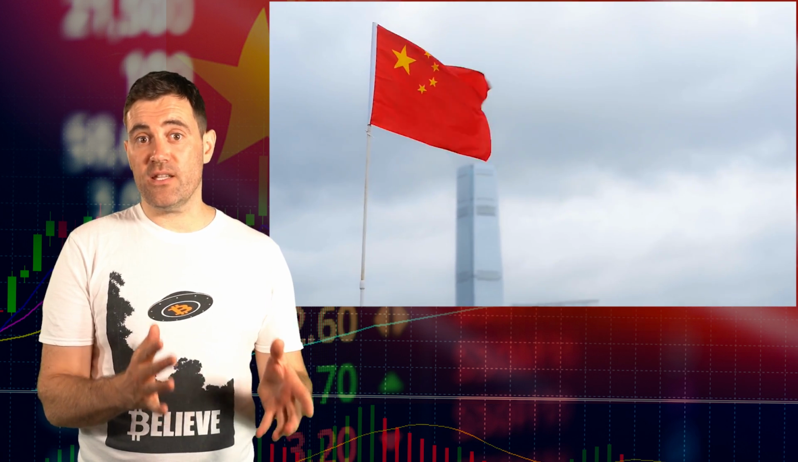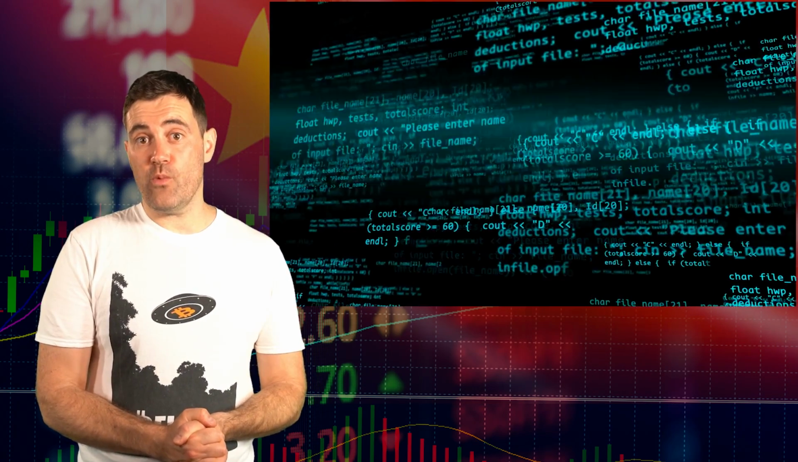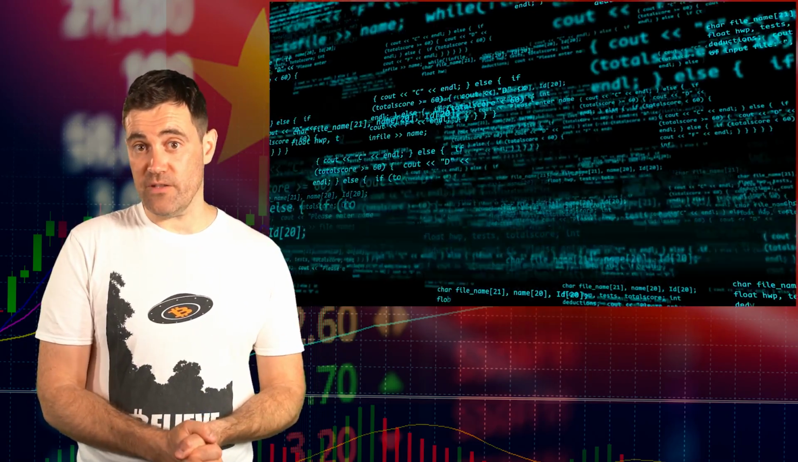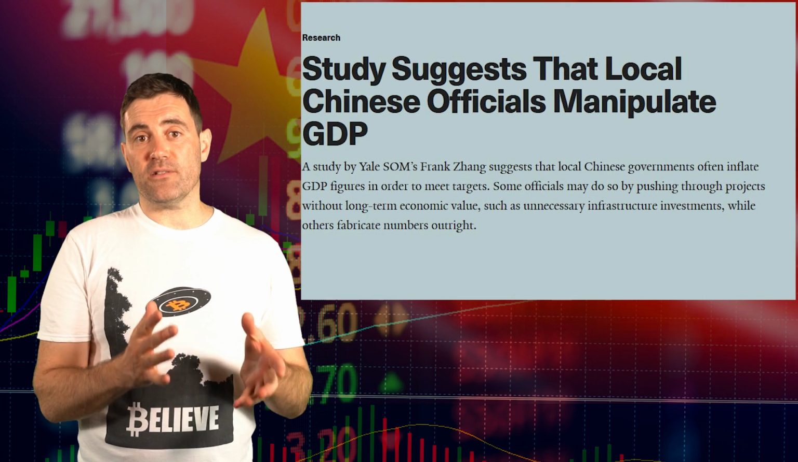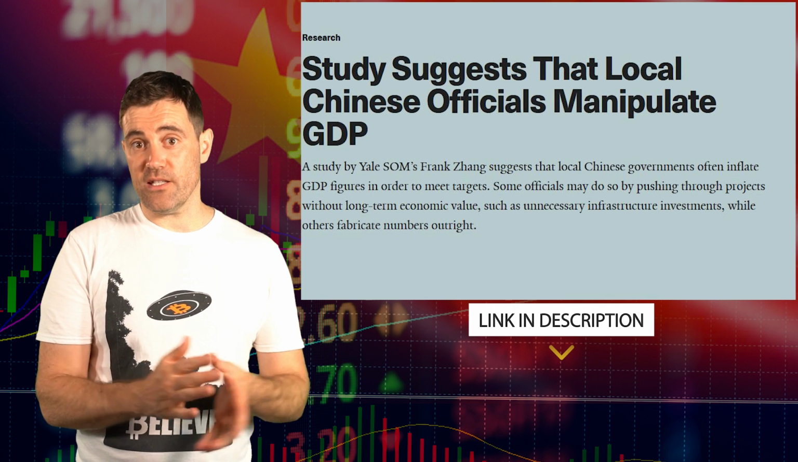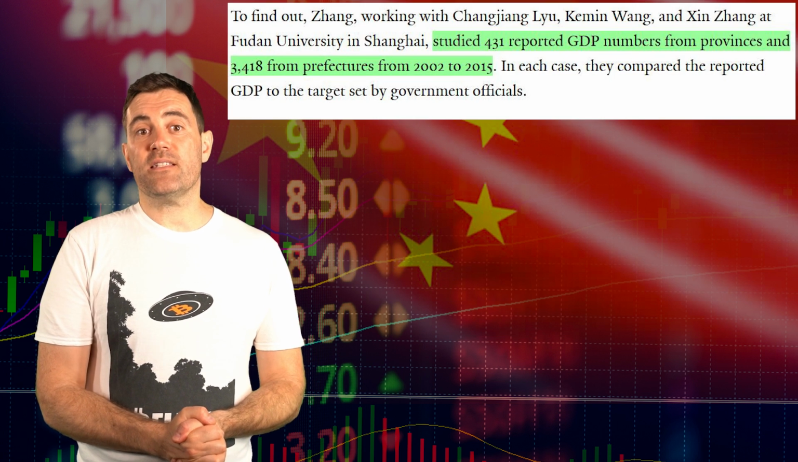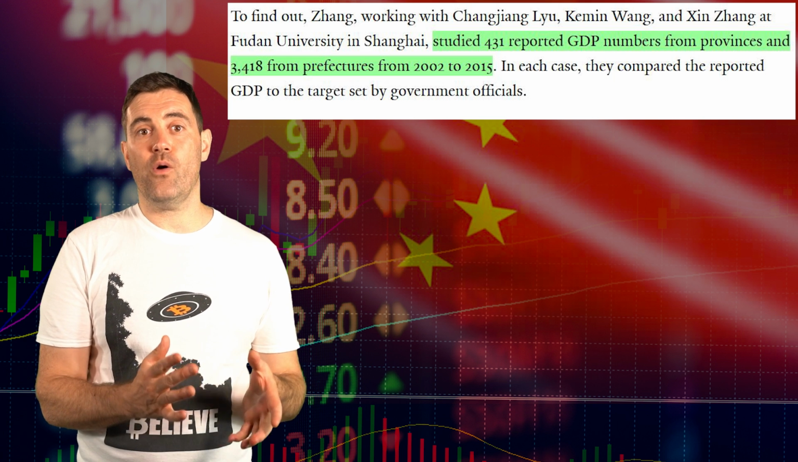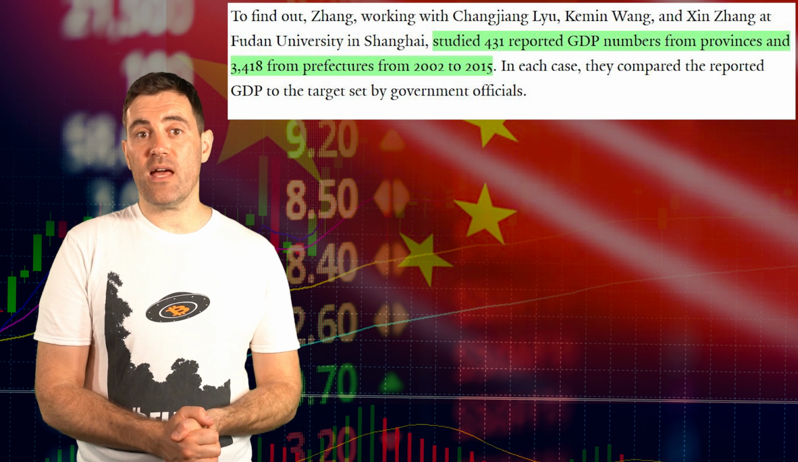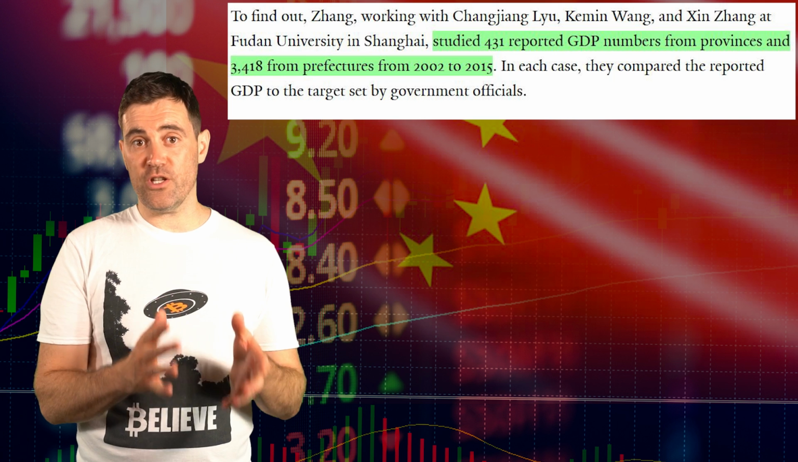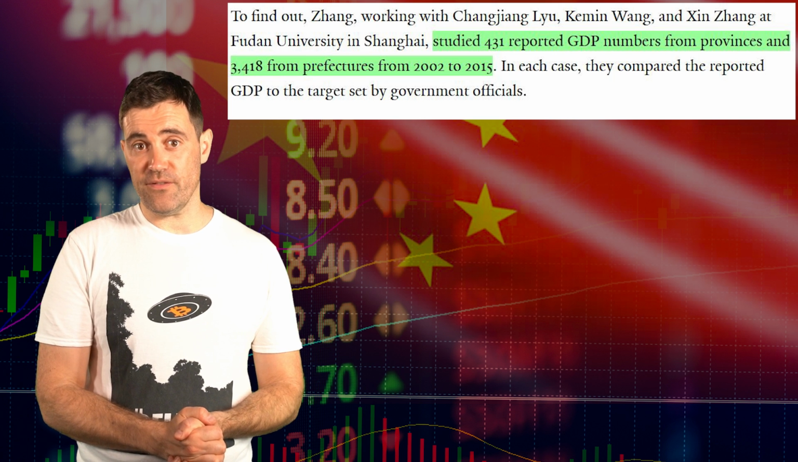Now, how widespread this could really be is hard to tell. But there are studies that have been done to determine whether there is any bias in the data, i.e., have they slanted one particular way over the other. One of these was a Yale study where the researchers looked into overinflated local GDP numbers. I'll leave a link to it in the description for you. They basically studied the reported GDP numbers of 431 provinces and 3,418 local prefectures from 2002 to 2015. In each case, they compared the reported GDP to the target set by government officials.